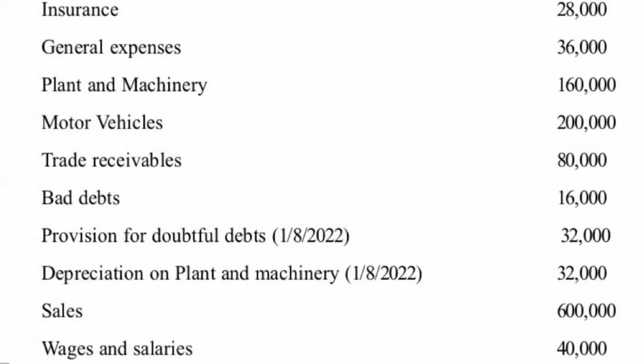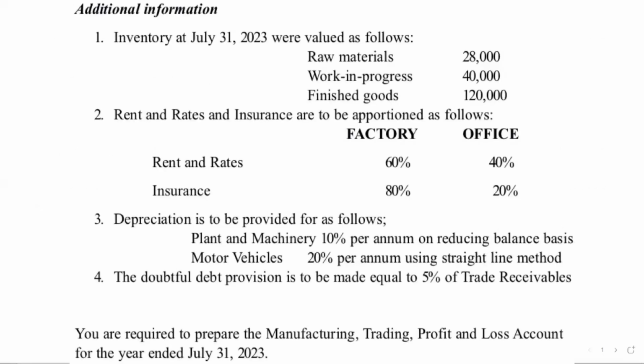Then when we come to the additional information, one, we have inventory at July 31, 2023 valued as raw materials 28,000, work in progress 40,000, finished goods 120,000.